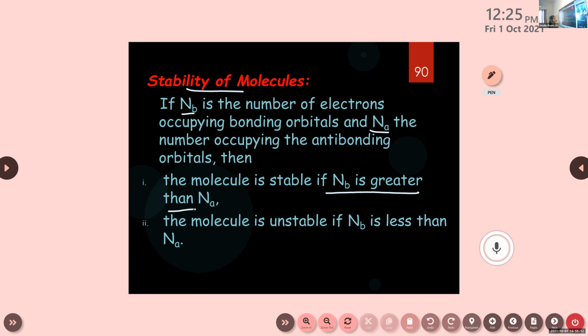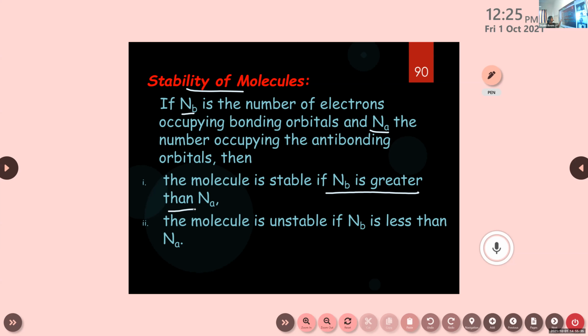So here, the stability of molecules can be determined using the number of electrons present in bonding molecular orbitals and anti-bonding molecular orbitals. So Nb, capital N with subscript b, represents the number of electrons occupying the bonding molecular orbitals. Then capital Na represents the electrons in anti-bonding orbitals.